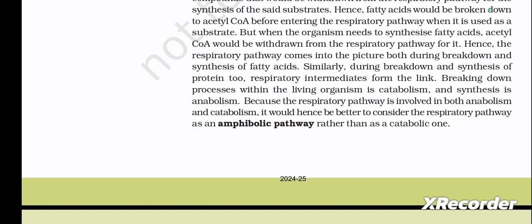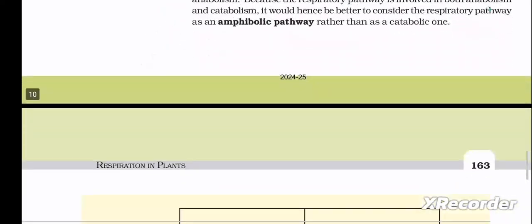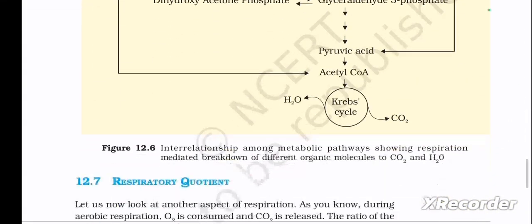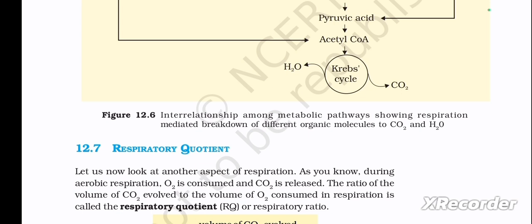Similarly, during breakdown and synthesis of protein too, respiratory intermediates form the link. Breaking down processes within the living organism is catabolism and synthesis is anabolism. Because the respiratory pathway is involved in both anabolism and catabolism, it would be better to consider the respiratory pathway as an amphibolic pathway rather than as a catabolic one. So here they have given in Figure 12.6 the interrelationship among metabolic pathways showing respiration mediated breakdown of different organic molecules to CO2 and H2O. You can check it out.